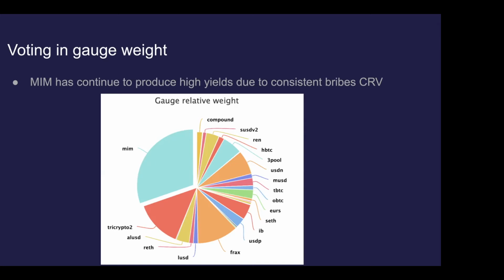The APY is high because Spell has a high price, and Spell having a high price makes the APY go up, which means that they can bribe more, right? So it's kind of circular, as with a lot of these protocols, but at least for now, that circular behavior is being advantageous for people involved. It might come crumbling down, and then we'll see this weight shrink. But I think that a lot of that would be similar with all the other protocols if we were to enter into some kind of bear market.